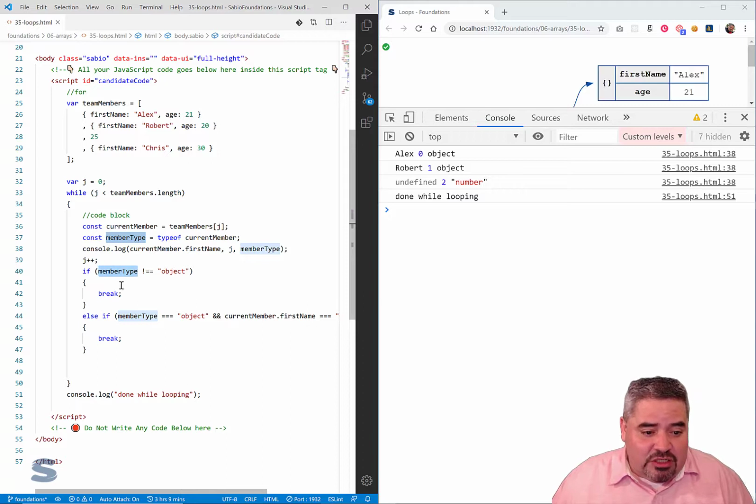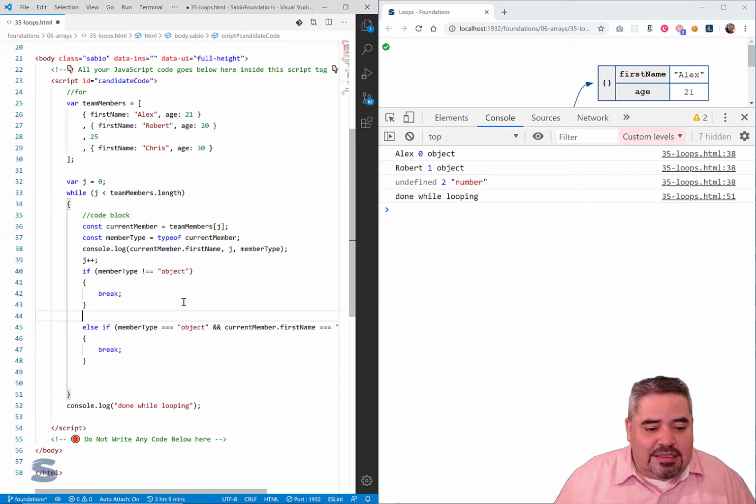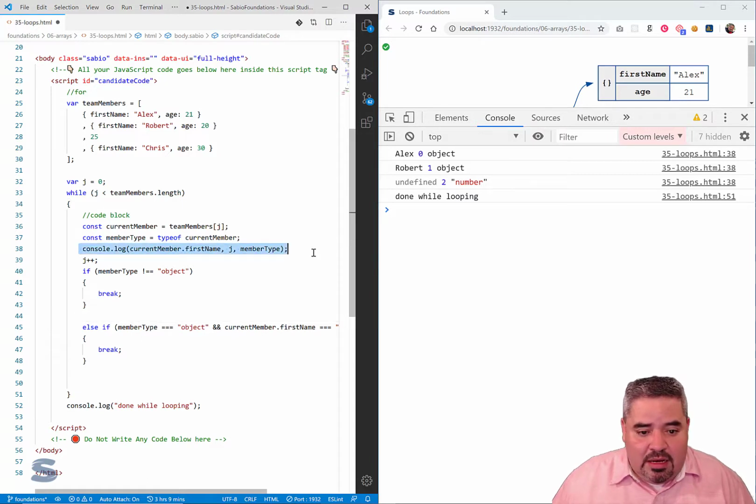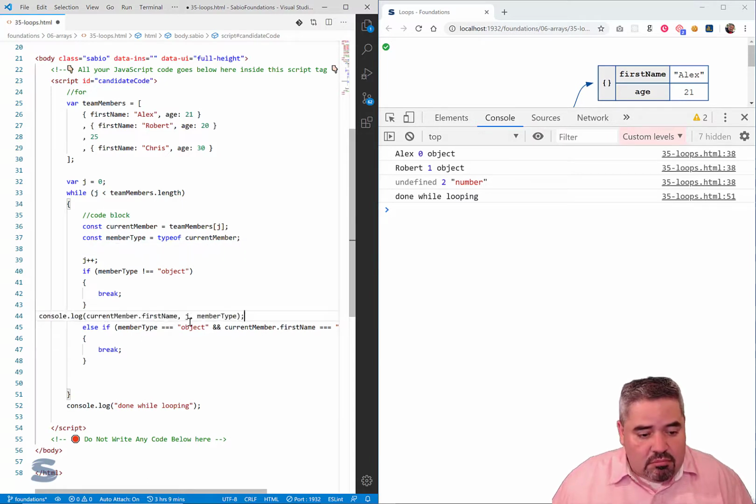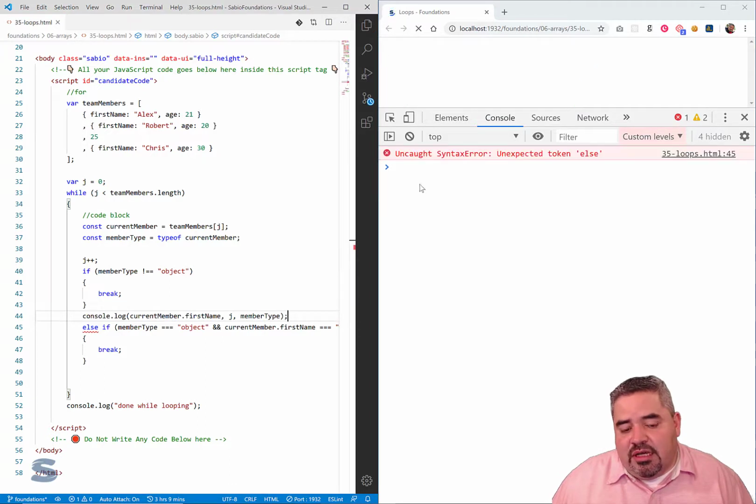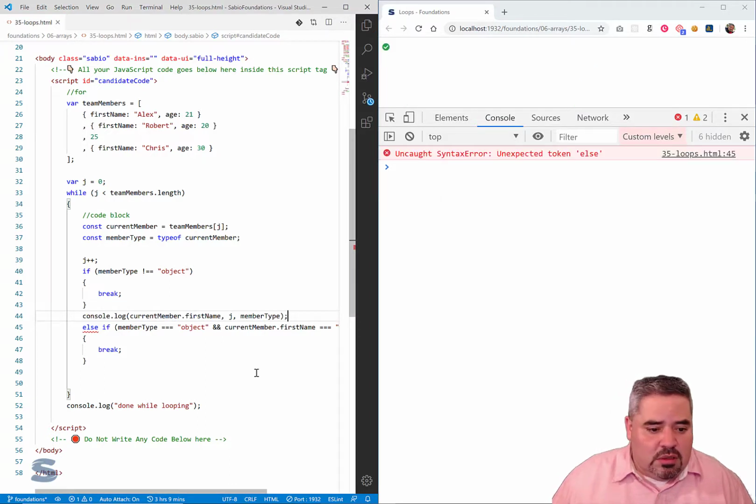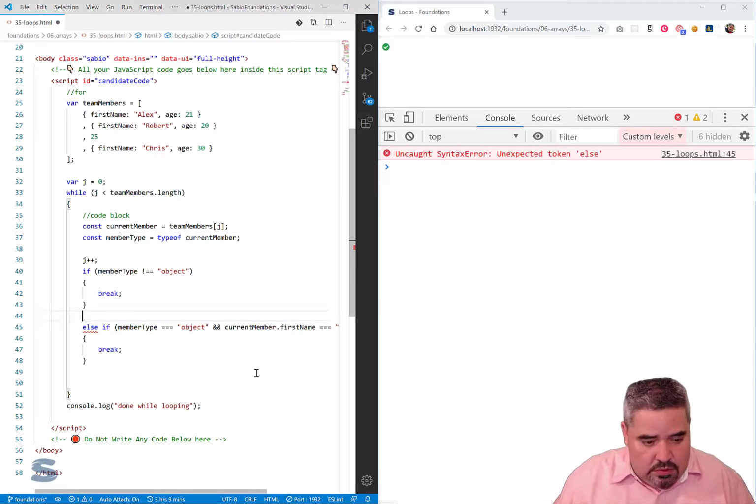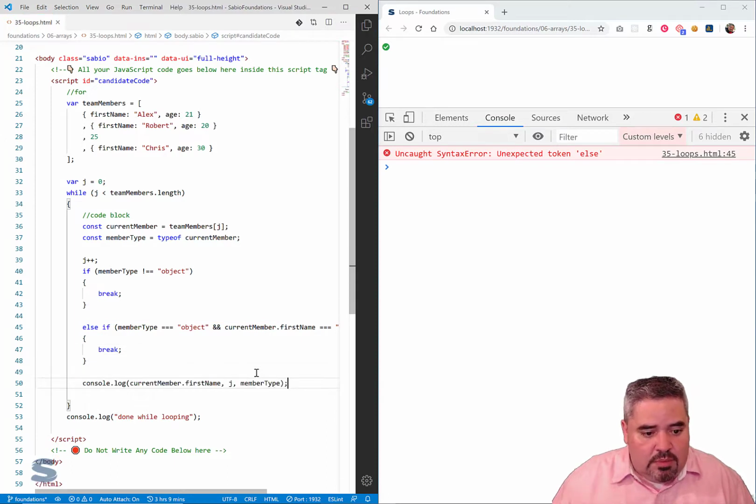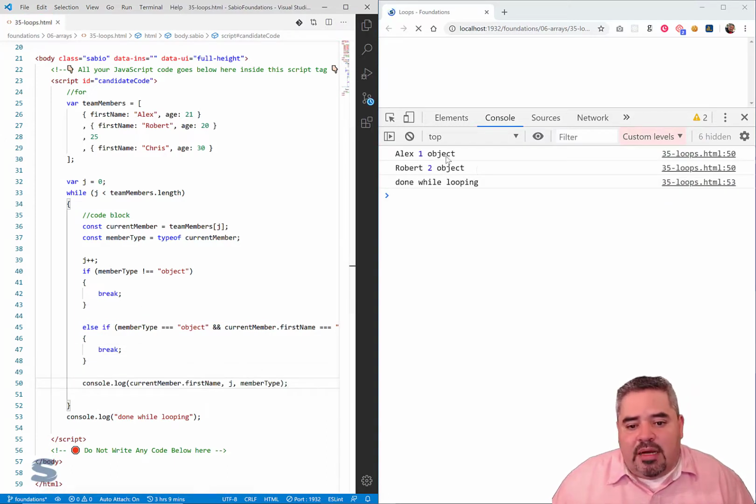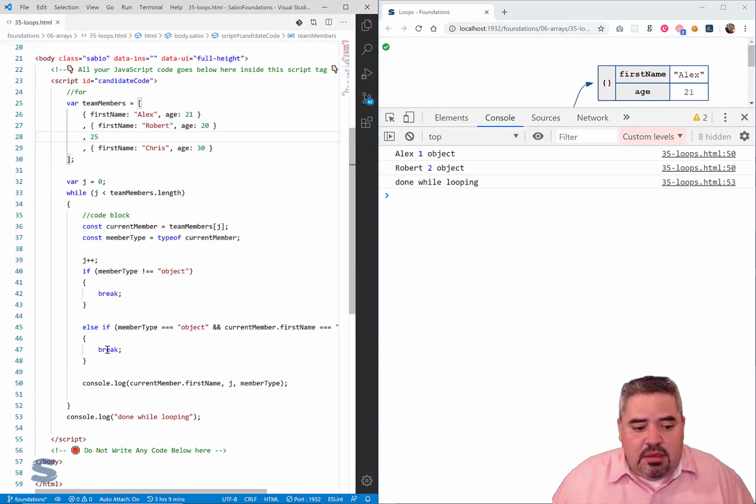In fact, I could actually even do this. If my member type is not an object, break, and I'm not even going to bother logging. So now we're going to get rid of that else. Let me put that right there. So Alex 1, Robert 2, I have the object, I got a number, and because I found the number, I'm going to break. And so you don't even see the console log here at the end.